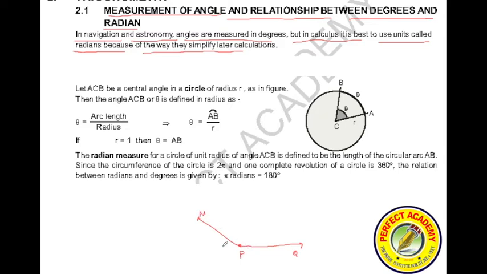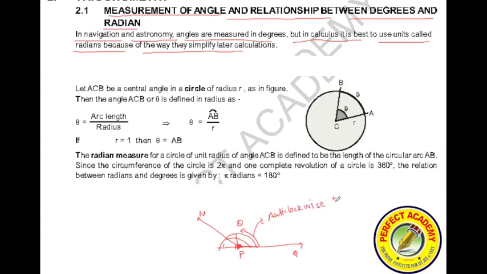If you keep a protractor to measure this angle theta, you keep the protractor here in such a manner that at P you have the starting point, and then you measure the angle in an anti-clockwise manner. This anti-clockwise angle is considered a positive angle.